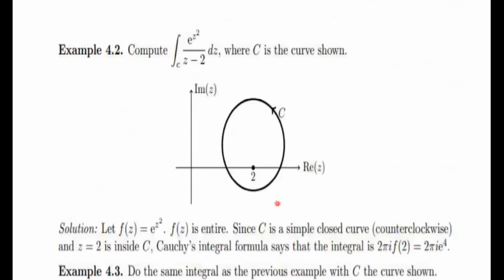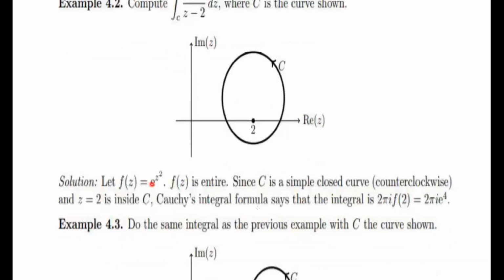So this is a very good example. Compute this contour integration over the curve C, and the given integrand is e to the power z square divided by z minus 2 dz, where C is the curve shown. I mean this curve, and its analytic form is also given. Okay, this curve. Let f of z equal to e to the power z square.